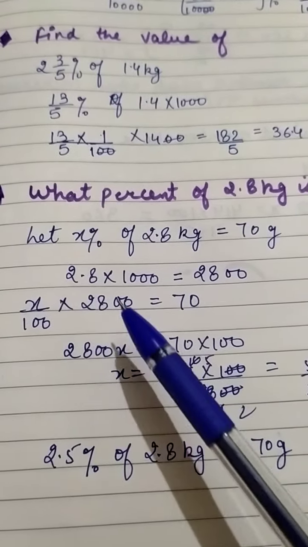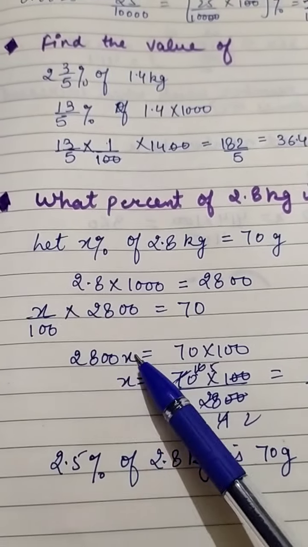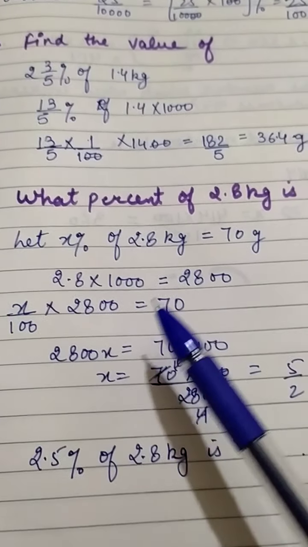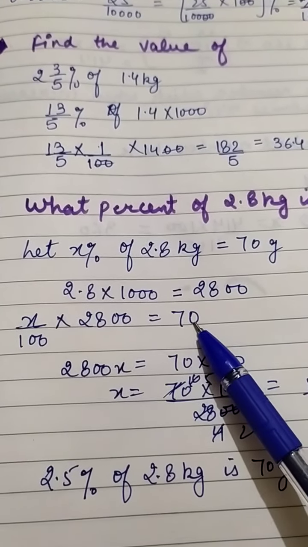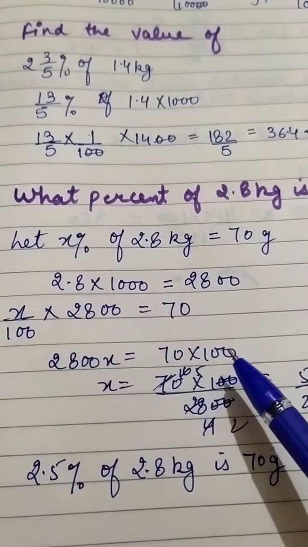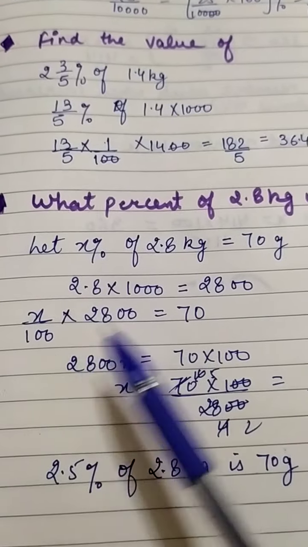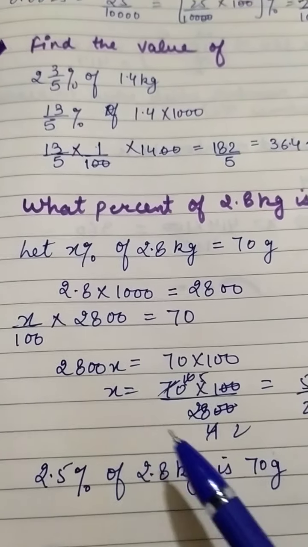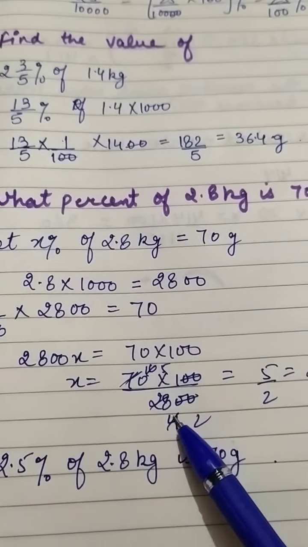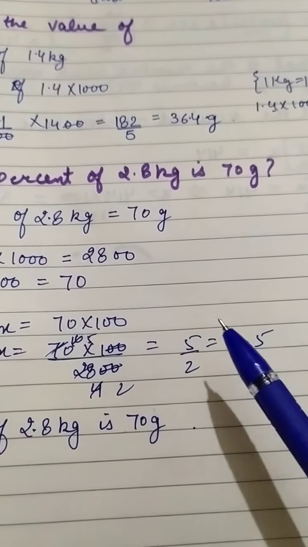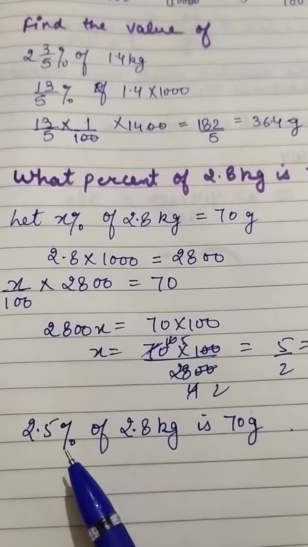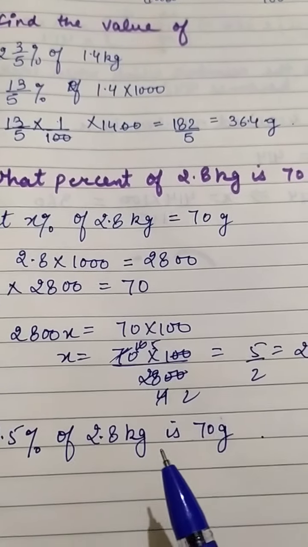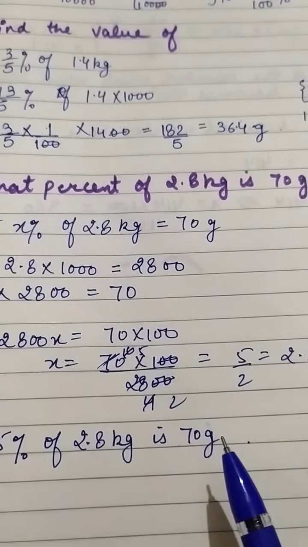Then after solving, 2800x will come, and this 100 is in the denominator. So 70 will be cross multiplied by 100 and this 2800 will come in division. So we will have 5 upon 2, that is 2.5%. So we have 2.5% of 2.8 kg is 70 grams.